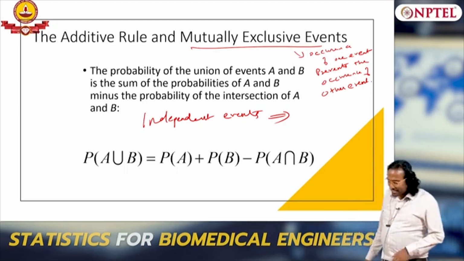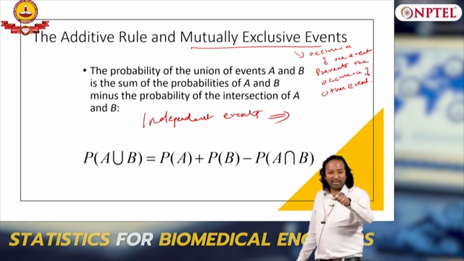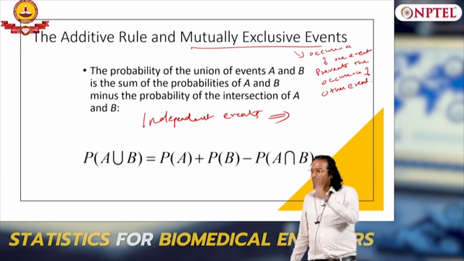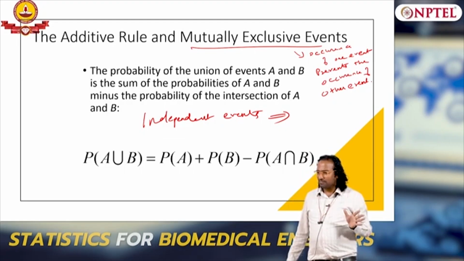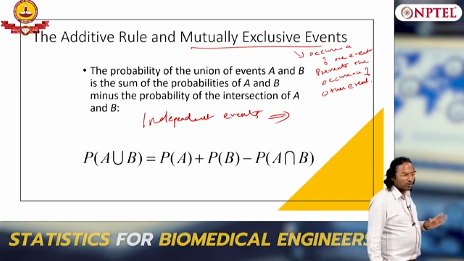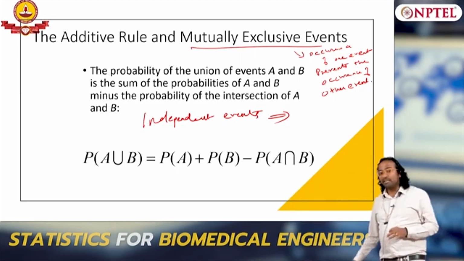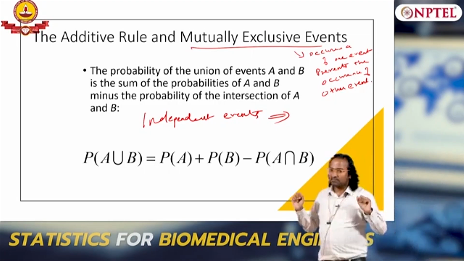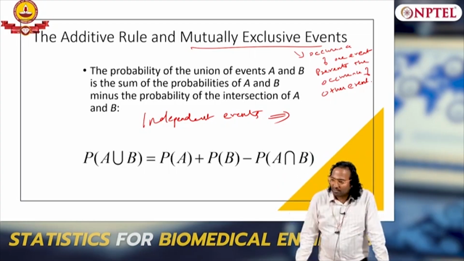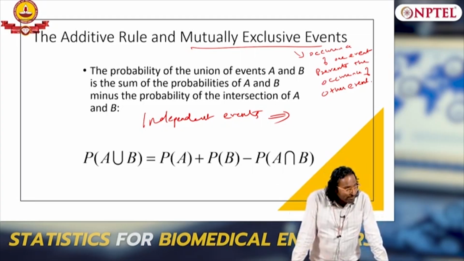Whereas in the first case, B is definitely worried about A. If B occurs, A will not occur. If A occurs, B will not occur. Right? So that is what independence is. Sorry, mutually exclusive. Mutually exclusive is highly dependent. They are highly dependent. Why? The moment A occurs, I can rule out B. B cannot occur. Period. So they are highly dependent.